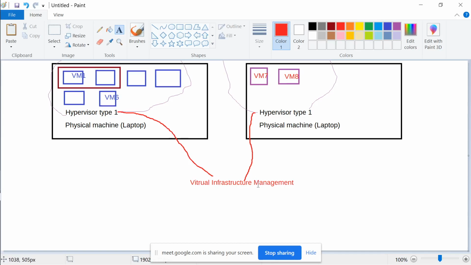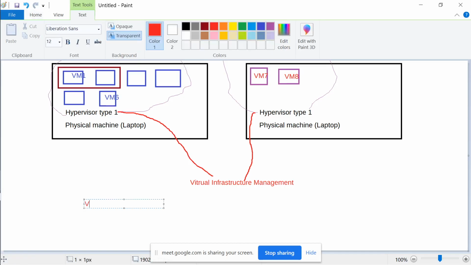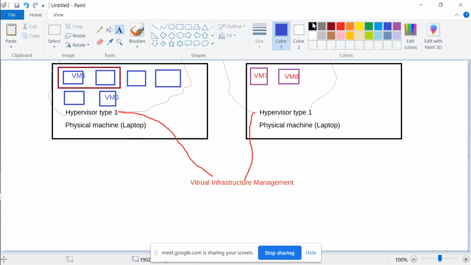So for this virtual infrastructure management, logically it can see, not directly but definitely logically, all virtual machines, right? It can see virtual machine 1, 2, 3. This is just a logical representation.